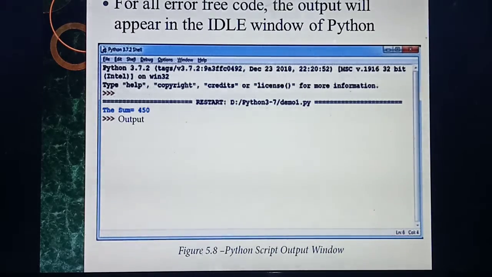After typing the program you need to save the file. To save the file, go to the File menu, select the Save option, then give a proper name with .py, and save the file. After saving the file you need to run the program. If your program contains an error, the particular line will be displayed in red color. If there is no error, you will get an output.